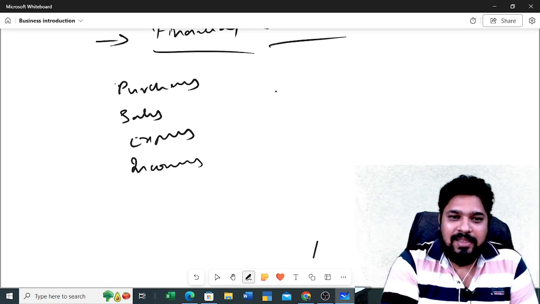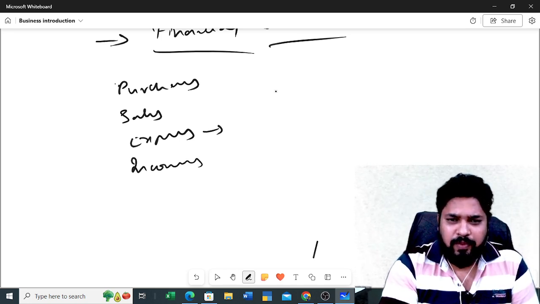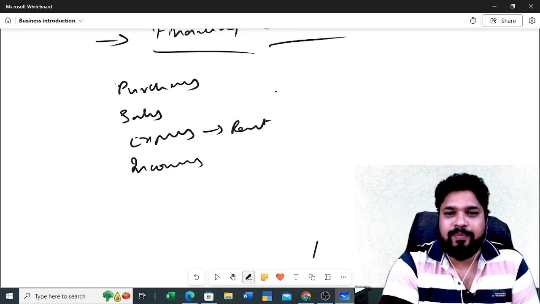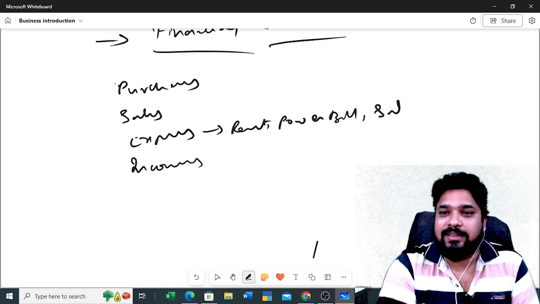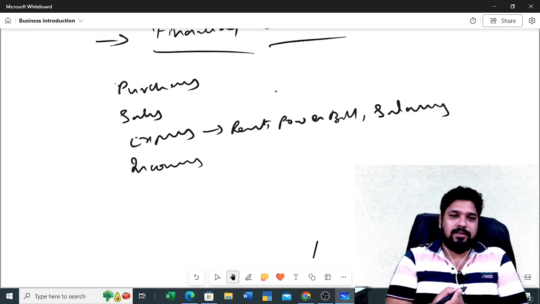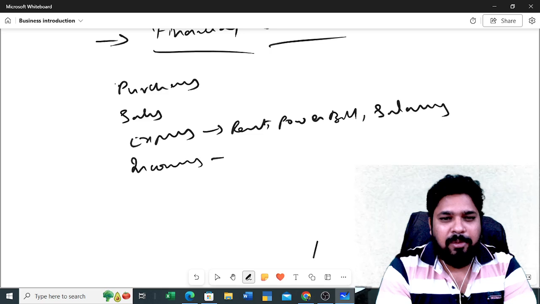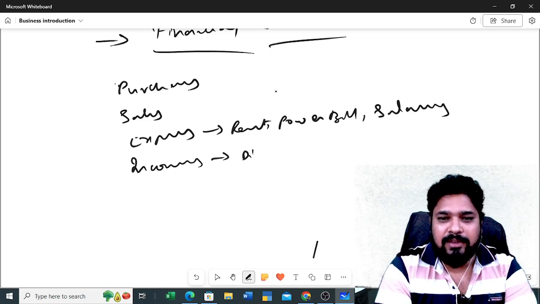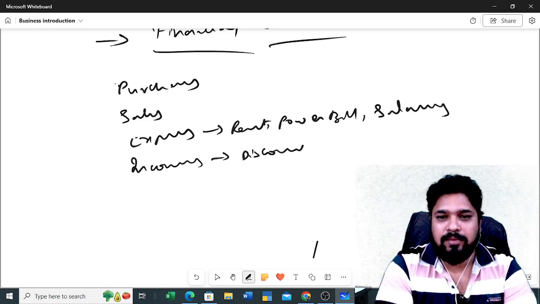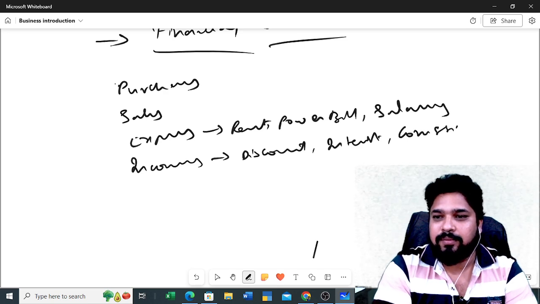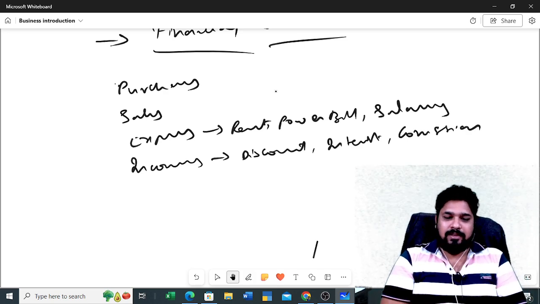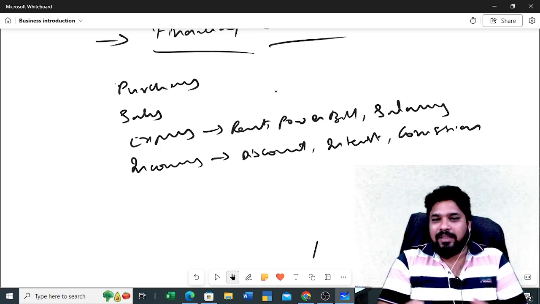Expenses can be rent, power bill, salaries. Other incomes mean any discounts, interest income or commission. We will be receiving all these things.